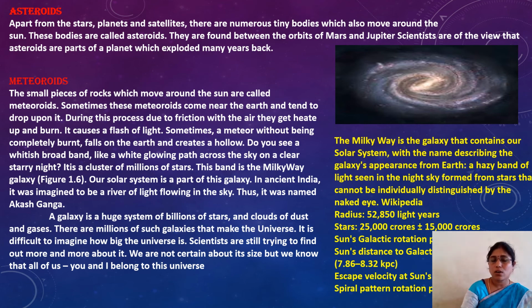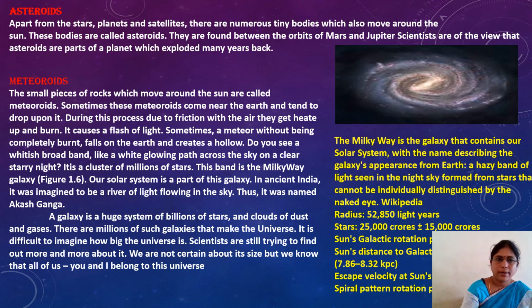These bodies are called asteroids. They are found between the orbits of Mars and Jupiter. Scientists are of the view that asteroids are part of a planet which exploded many years back.